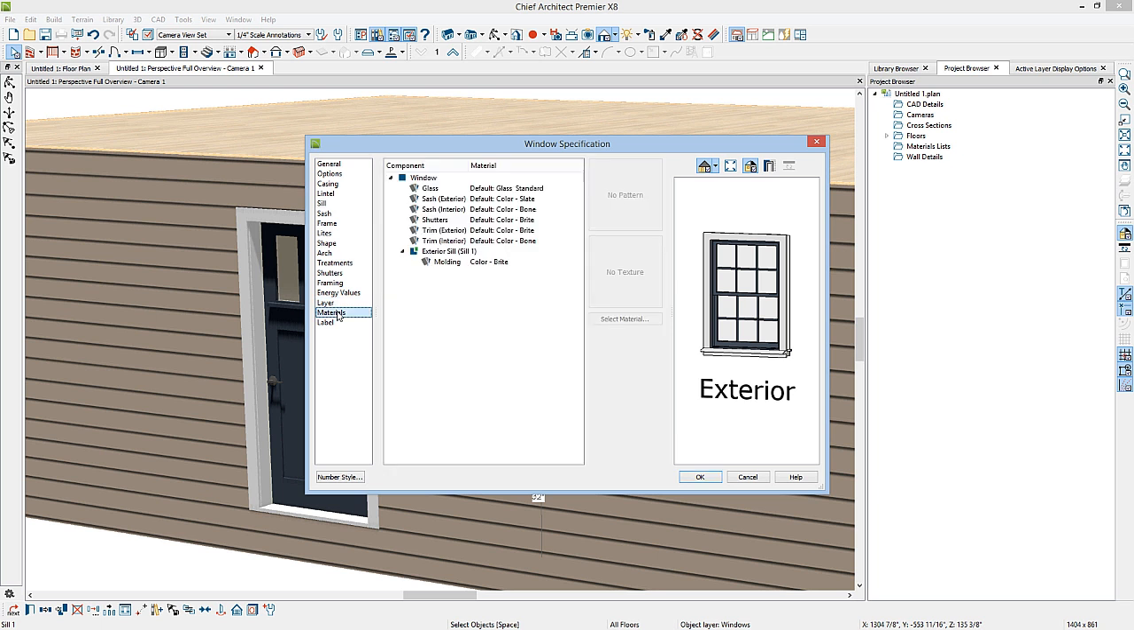We'll go here to the Materials panel, and you'll notice that this accent sill profile that we've used is already assigned a material, color bright. It's the same as the exterior trim material. We'll take a look in a moment at where this material assignment comes from. For now, we'll go ahead and click OK.